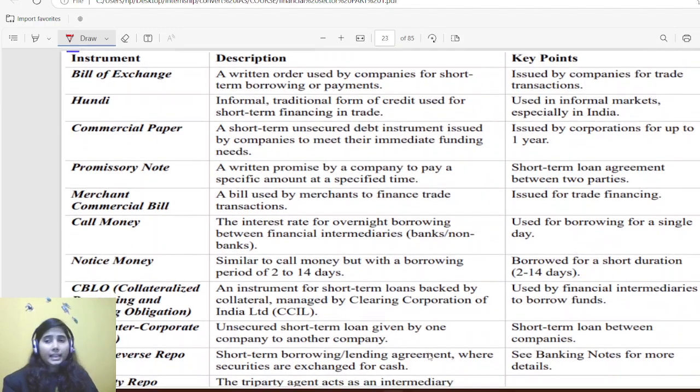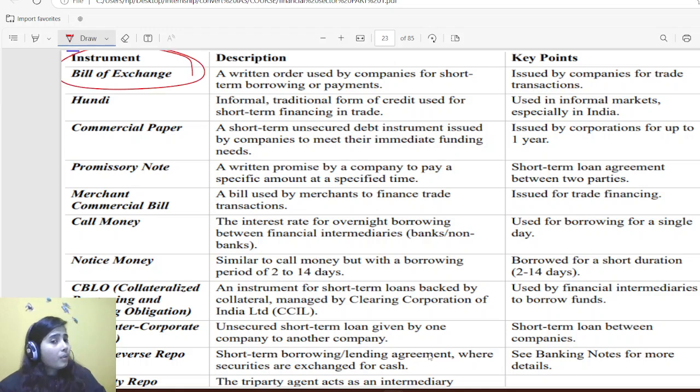Okay. Then this one, bills of exchange, I have already explained. Just a quick recap: it is a written order used by companies for short-term borrowing or payment. If I want to pay after 2 months to the person from whom I have purchased some goods, then I can issue a bill of exchange. It is a written order issued by companies for trade transactions. Then hundi. Hundi has come in PYQ, that's why it is important.